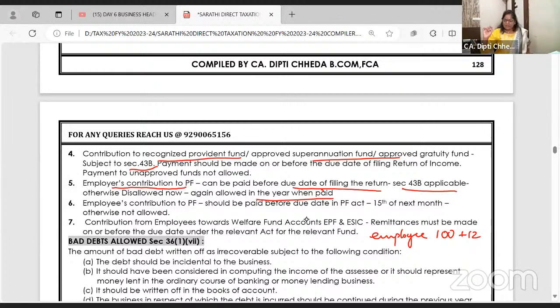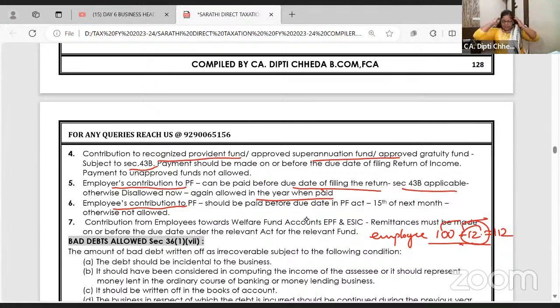Who says this? 43B. So employer's contribution 12 rupees is allowed as expense for employer. Employer के लिए salary 100 है, PF 12, so total expense is 112. This 12 will be allowed if this is outstanding and paid before due date of filing the return. Now, employees' contribution to PF. Yeah, let us see how to work for that.